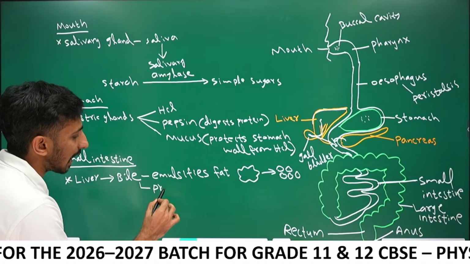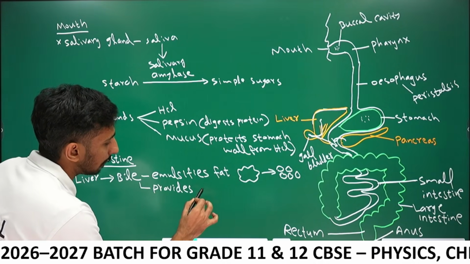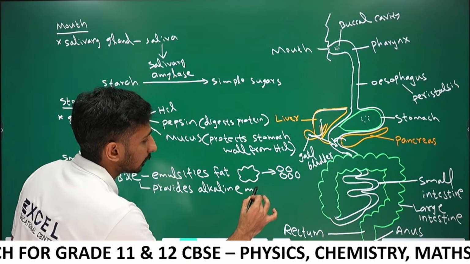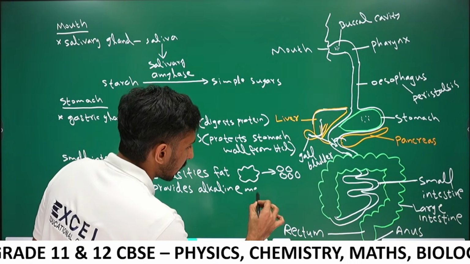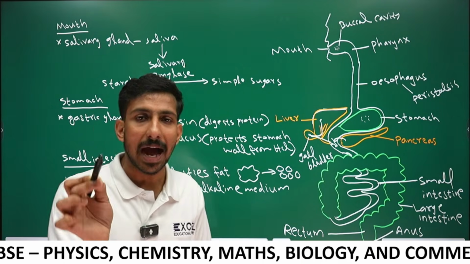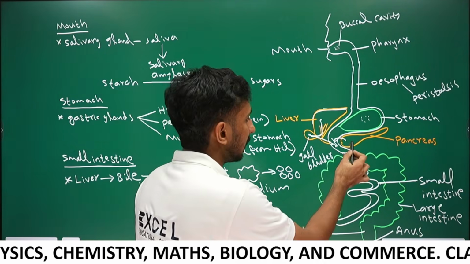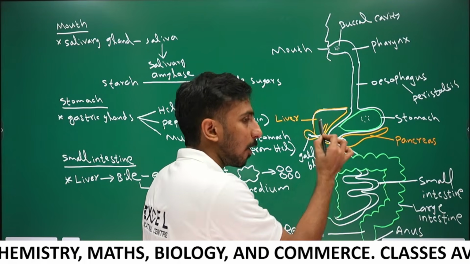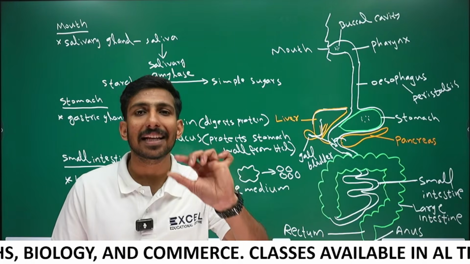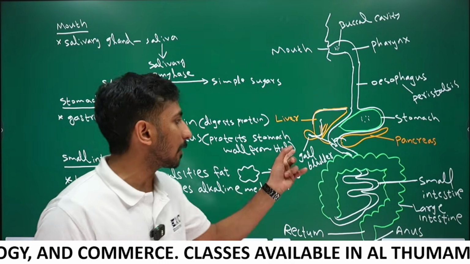Next, bile has one more role. Bile provides alkaline medium for the activation of pancreatic enzymes. Guys, pancreatic enzymes are coming into the small intestine, right? So for the activation of the pancreatic enzymes, alkaline medium is required. That is provided by bile.